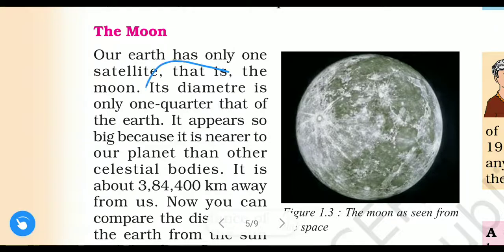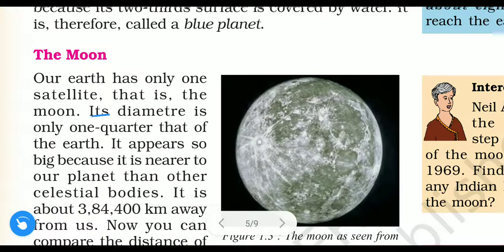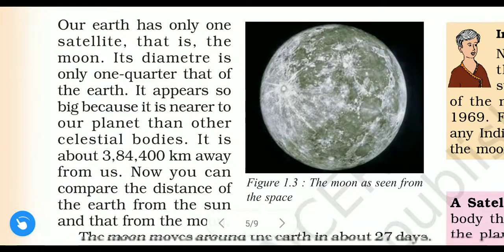Moon's diameter is only one quarter of the earth's diameter. One quarter means what? 25. So its diameter is only 25% or one quarter of the earth's diameter.